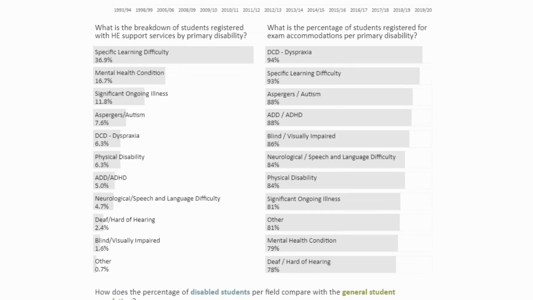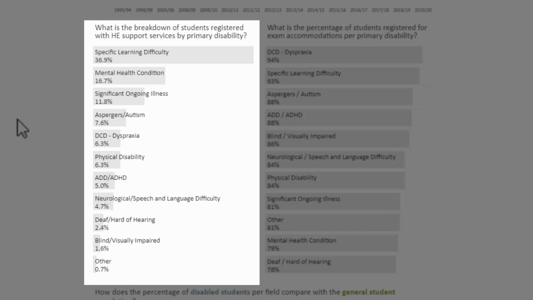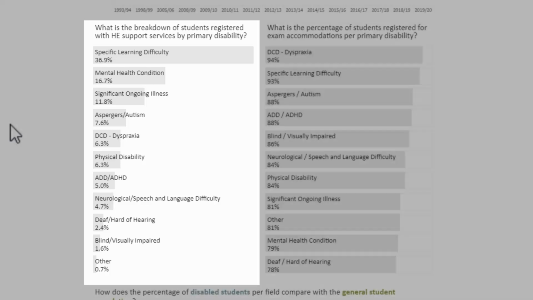Moving down to our look at the snapshots of the individual selected year, which of course is 1920 at the moment, but you could pick any specific year if you have a very specific query about something. And you can see here that on the left hand side we have the breakdown by primary disability, and you can see here that specific learning difficulty in that year is by far the most common. So this is telling you that 36.9% of the student population registered with disability support services in that year had specific learning difficulty as their primary disability.